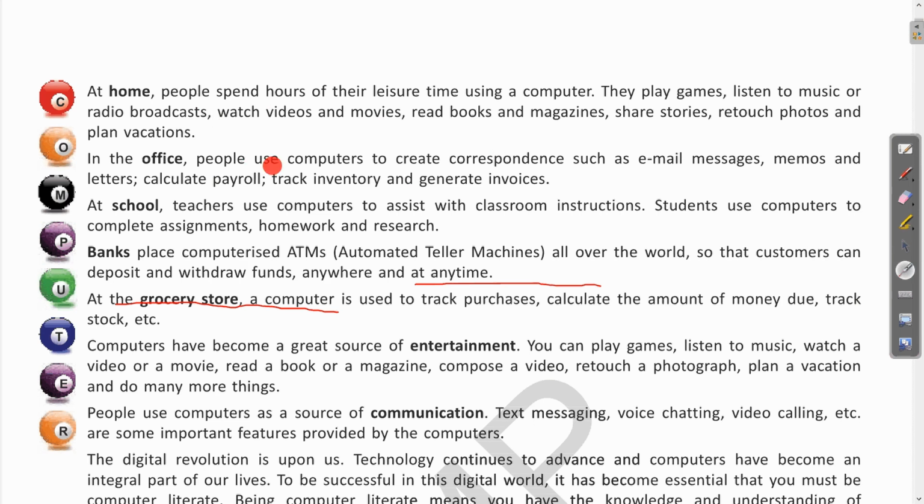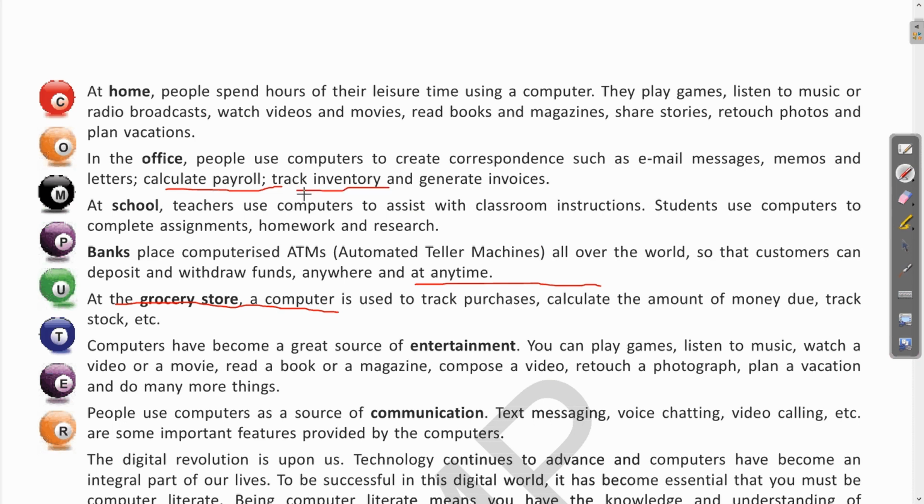In the office also, people use computers to create correspondence such as email messages, memos, and letters, calculate payroll, track inventory, and generate invoices. So as the computers are used in the home for various recreational purposes, for watching movies, reading magazines, books, newspapers, in the same way, in the offices also, the computers are used for various official works as well as financial needs, for sending emails, drafting letters, calculating the salary, that is payroll, then tracking inventory.